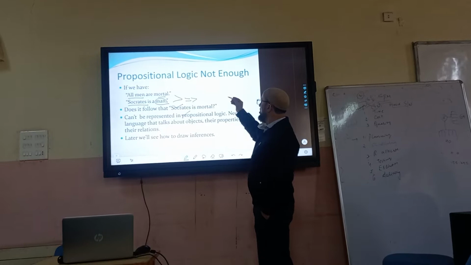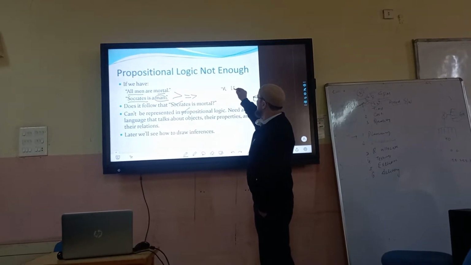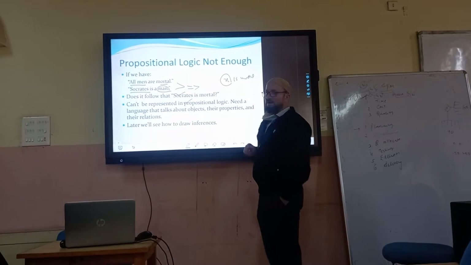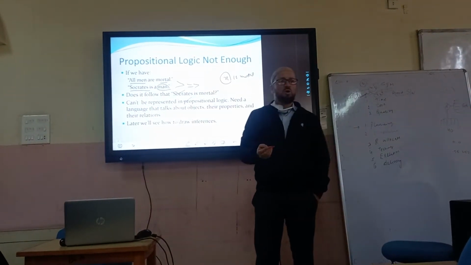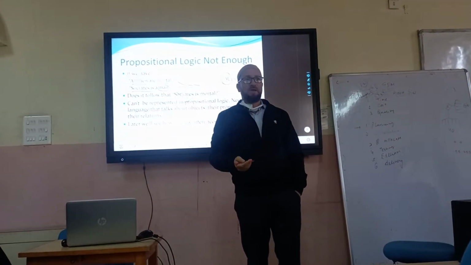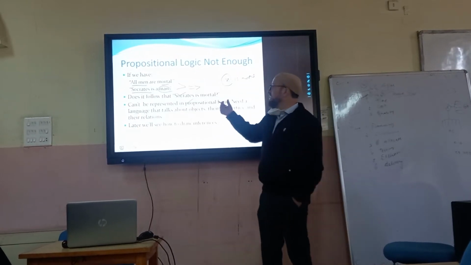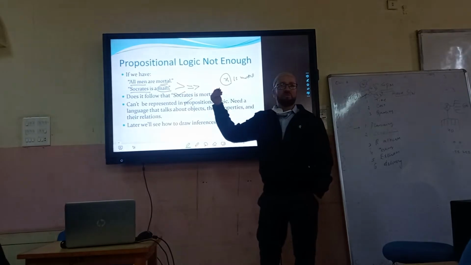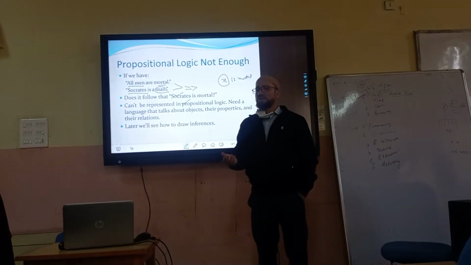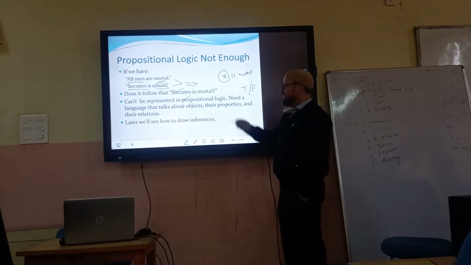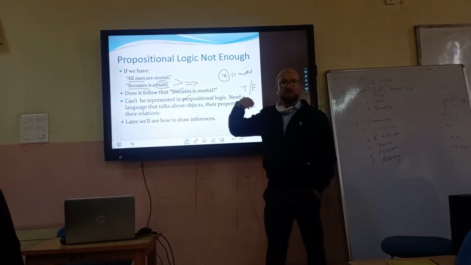And now I am saying all men are mortal. I could say X is mortal. Now this X is a variable, and we don't actually know what its value is. So this is not a proposition. Why is it not a proposition? Because we don't know whether it's true or false. A proposition has to be either true or false. Now this is true or false depending on the value of X.